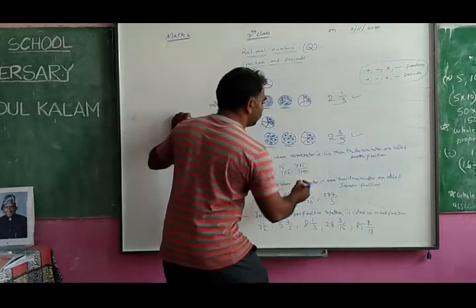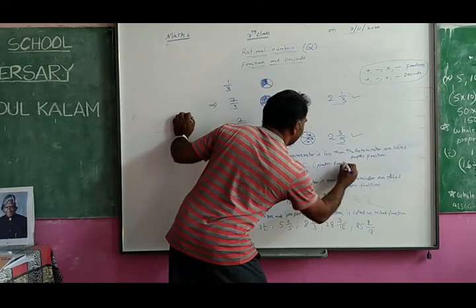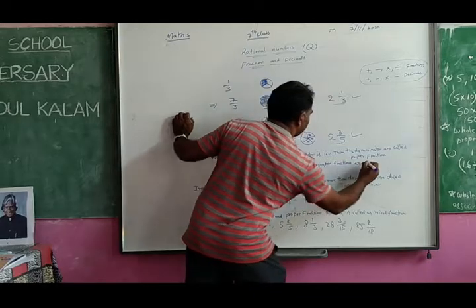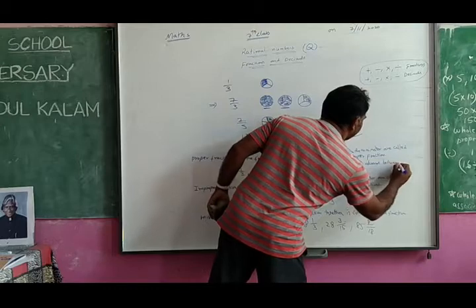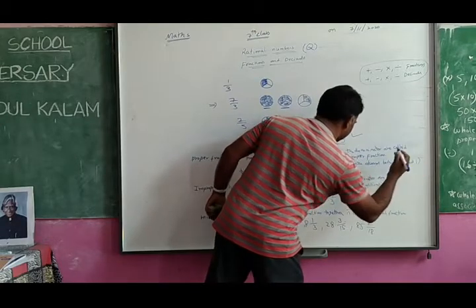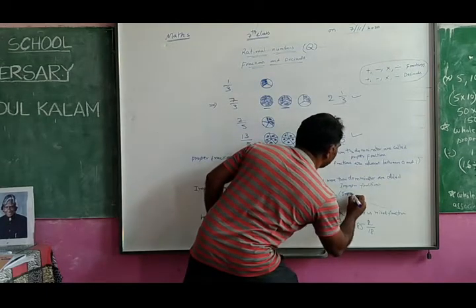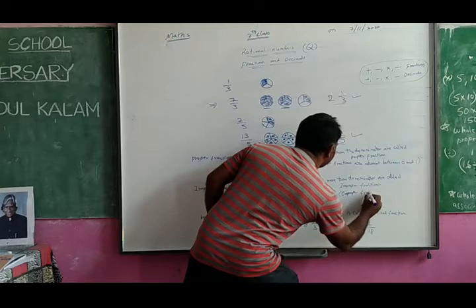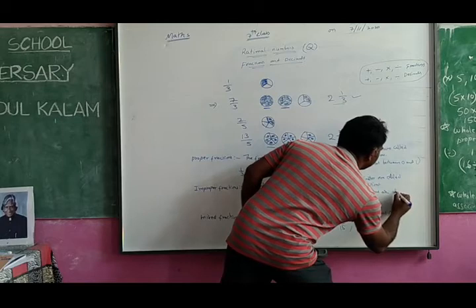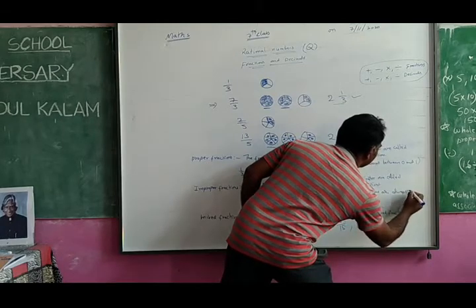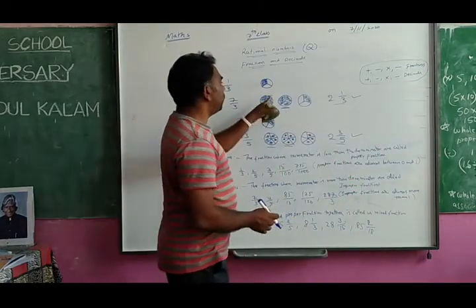So proper fractions are always between 0 and 1, whereas improper fractions are always more than one, because more than one object you are taking.